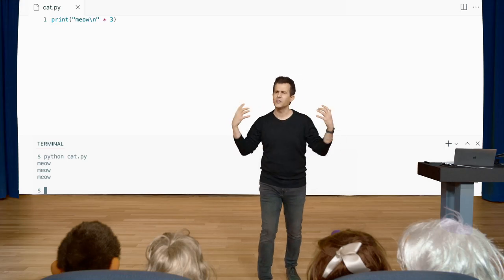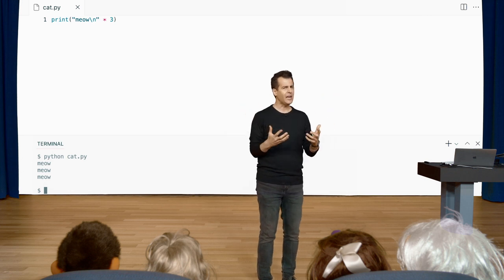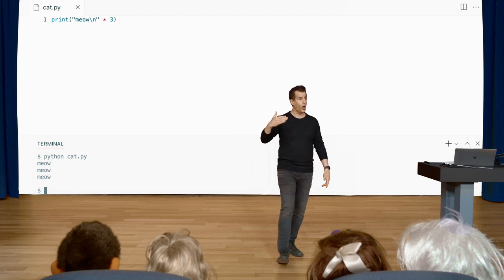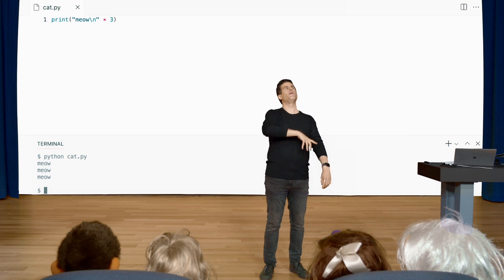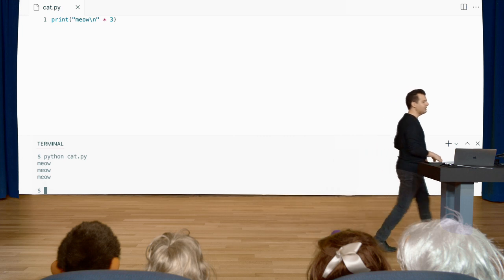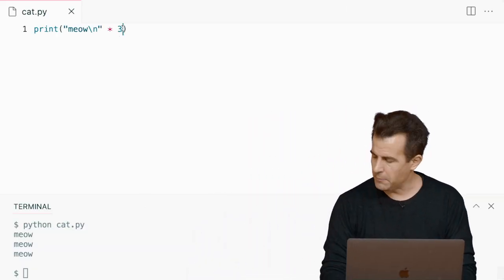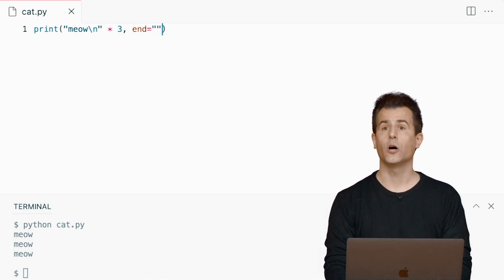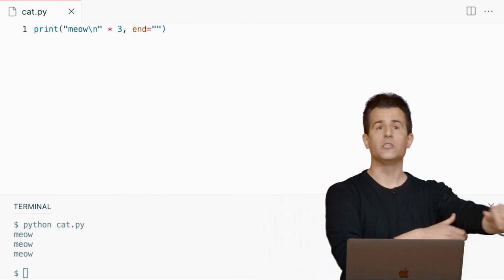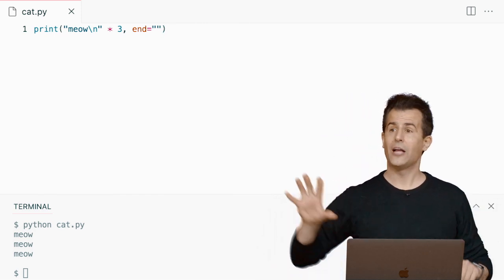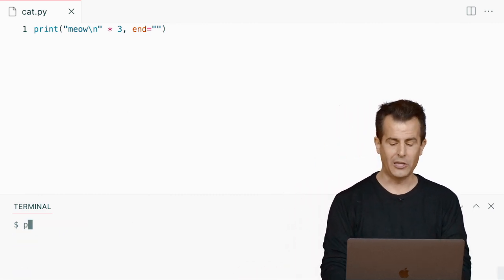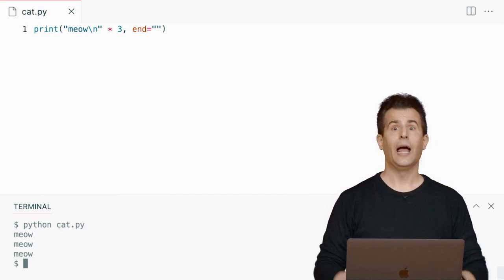Here too, all of these things we've seen in past weeks are kind of coming together, right? Recall that the print function lets you control what the line ending is. By default, it's \n itself, which is why at the very end of this print, the cursor is being moved again to the next line. Well, we need to just override that. So let me go into my code here, and let me change this to comma end equals quote unquote, so that it's no longer the default \n. It's instead now going to be nothing whatsoever. That should eliminate that additional blank line. So let me run this one last time here, python of cat.py, enter, and there we have it.